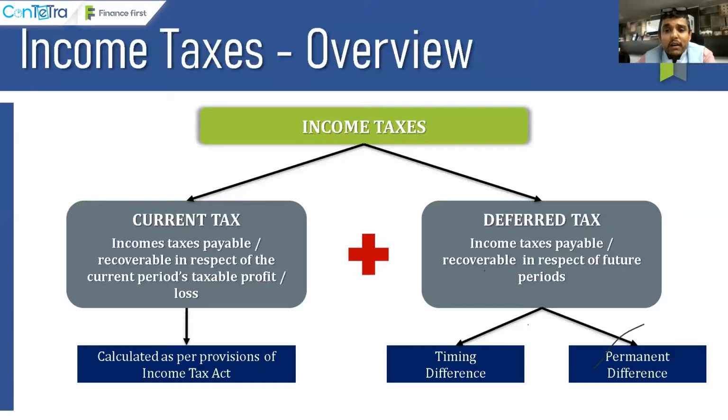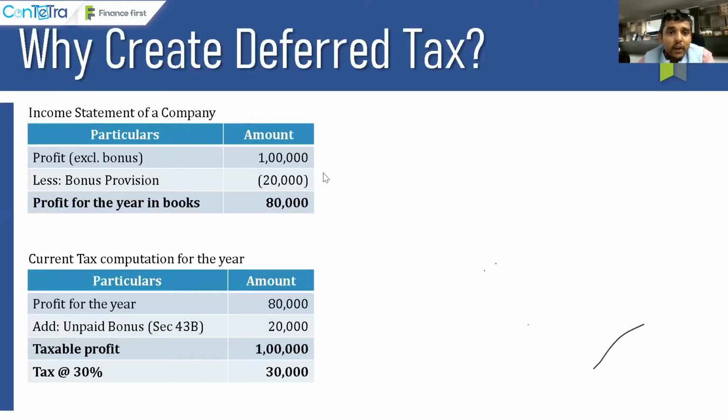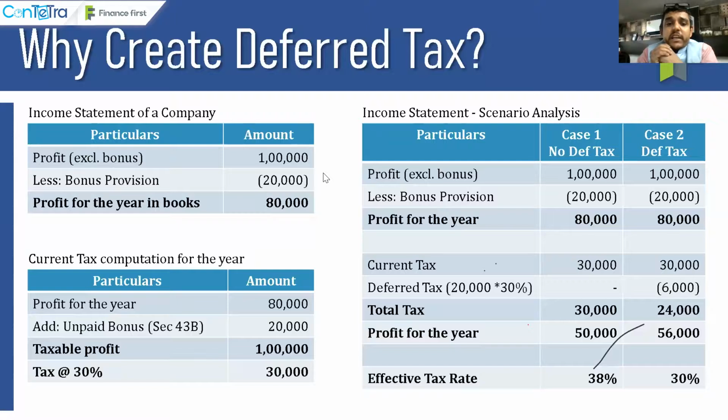Before getting into deferred tax, let us discuss a simple example through which we can understand deferred tax better. You have a specific income statement where your profit is 1 lakh INR, and there is a bonus provision after that of about 20,000 INR. So the profit for the year in the books of account is about 80,000. This is profit before tax credits, right?